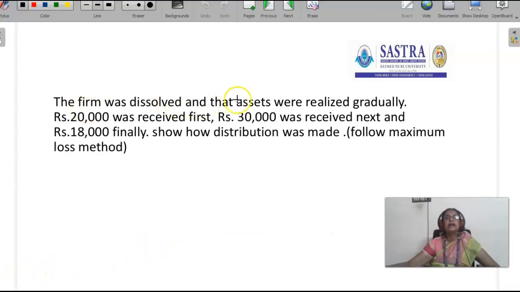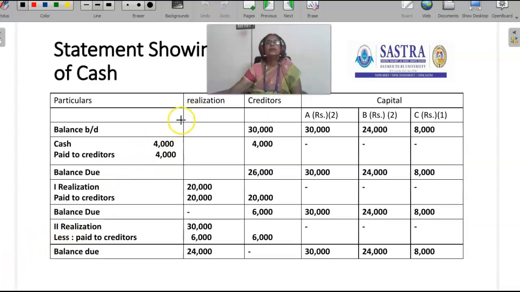The firm was dissolved and the assets were realized gradually. Rupees 20,000 was received first, rupees 30,000 was received next, and rupees 18,000 finally. Show how the distribution was made. Follow maximum loss method. The second method we are going to follow, let's see. So, this is the statement. A statement has to be prepared like this. First column particulars, second column realization, third column creditors, fourth column capital.